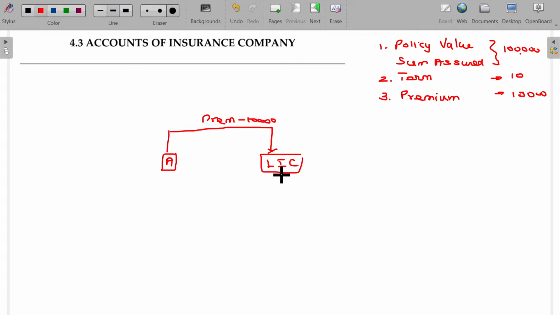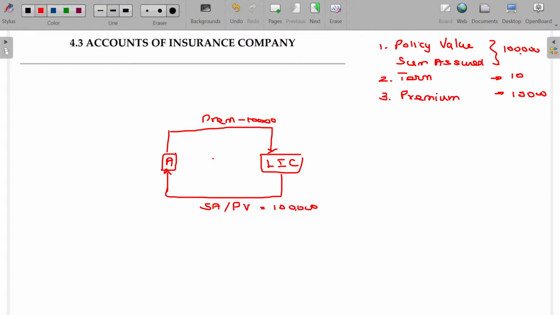If suppose A demises or something bad happens to him, automatically as per the policy terms and conditions, LIC has to pay the sum assured or policy amount. Policy value. How much is that? 1 lakh should be payable. This is only happening in the worst scenario. Is that clear?